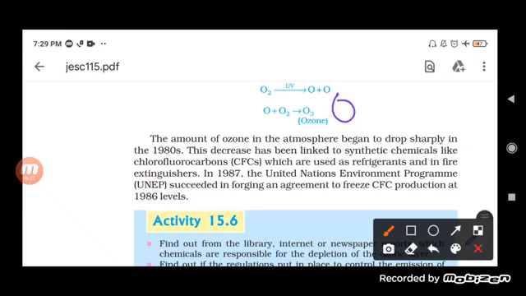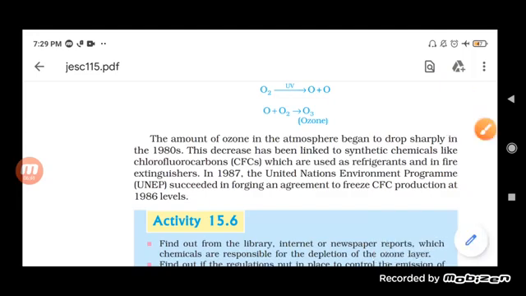But when CFC is there, the reaction will be just opposite, in which the O3 breaks down into O2 plus O. That is why we can say that chlorofluorocarbon is responsible for the breakdown of ozone.